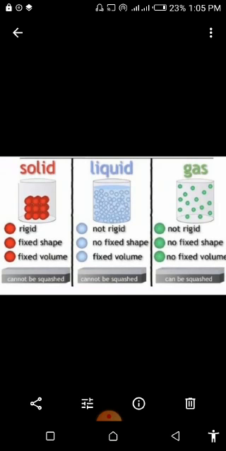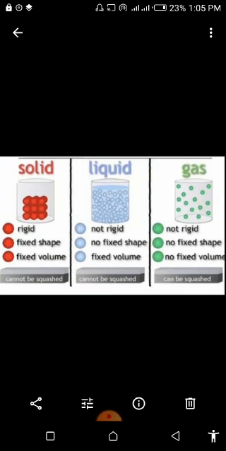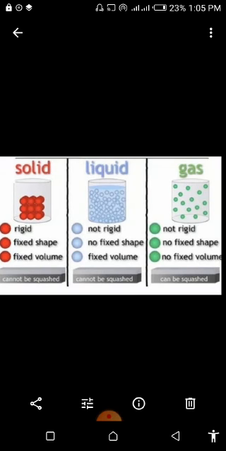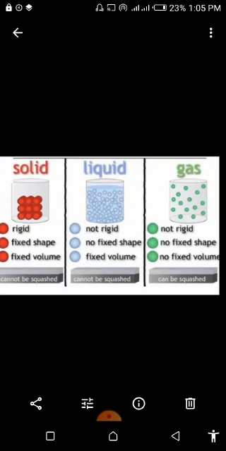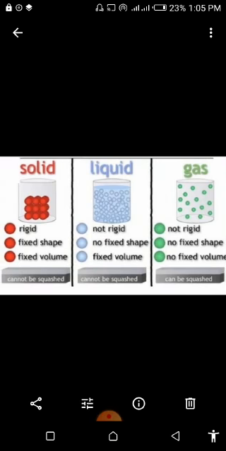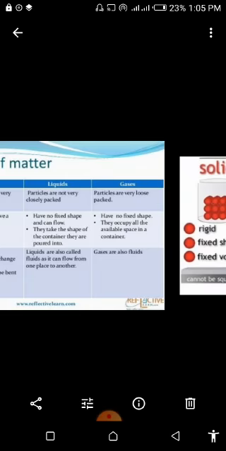but they have a fixed volume. Same like that, gases do not have a fixed shape and a fixed volume because the particles have too much space between them and they are far away from each other. That's why they can assume the shape of any container and they can occupy all the space provided to them. Hope you have understood very clearly about matter, solids, liquids and gases.